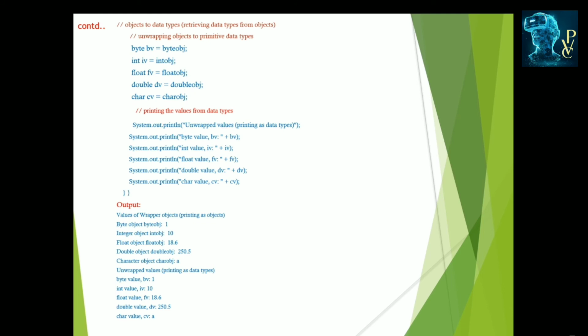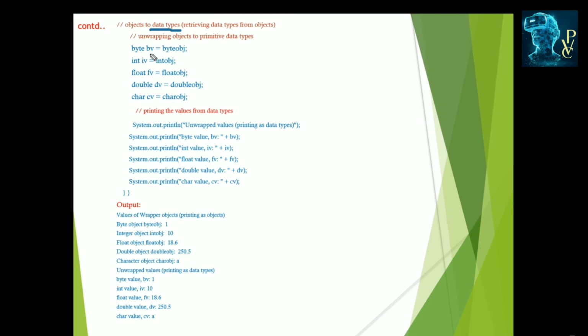This is the continuation of the previous program. In the previous slide, we learned how primitive data types are converted into objects. That is autoboxing, the wrapping. And here we are doing the unwrapping, that is unboxing, objects to data types.